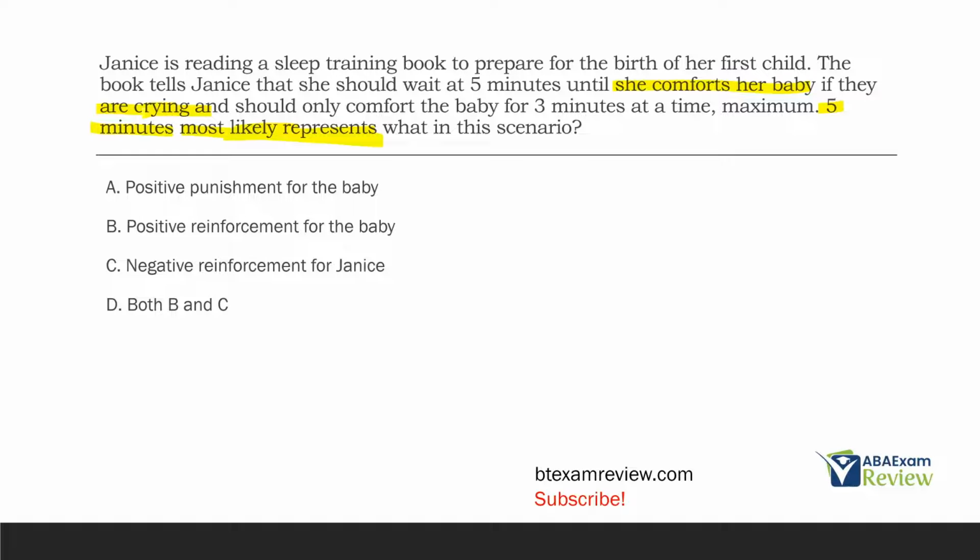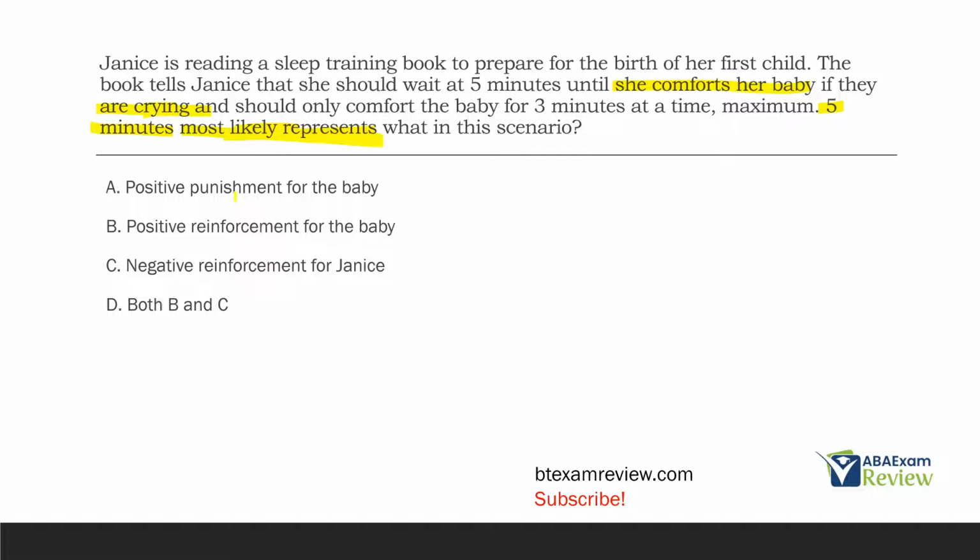What does Janice get out of it? Well, she escapes the baby crying, right? So it's going to likely negatively reinforce Janice. So what does it most likely represent? A, positive punishment for the baby. Well, it's unlikely that the comfort is going to positively punish the baby, right? The whole idea behind this is baby cries, gets comfort. It's very unlikely that her comfort is going to punish the baby.